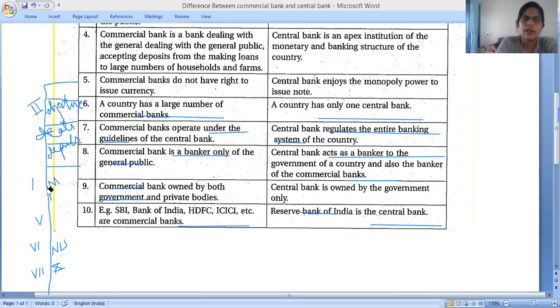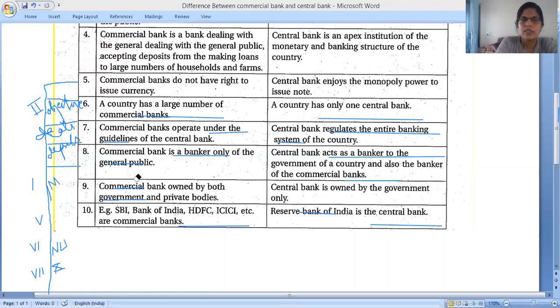Ninth point, owned. Commercial banks are owned by both government as well as private bodies, but central bank is owned by the government only, not by any other.